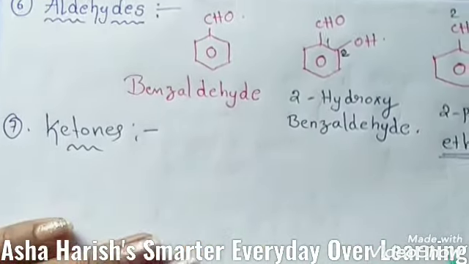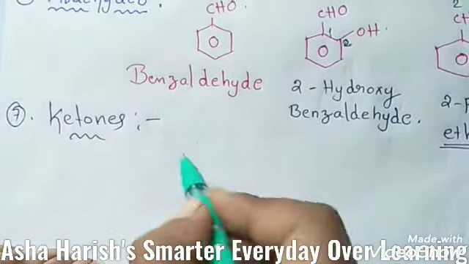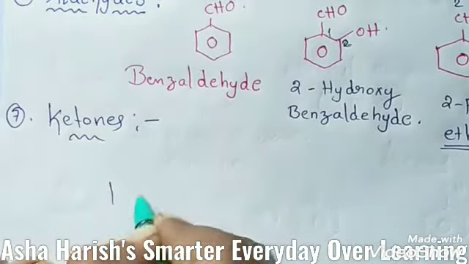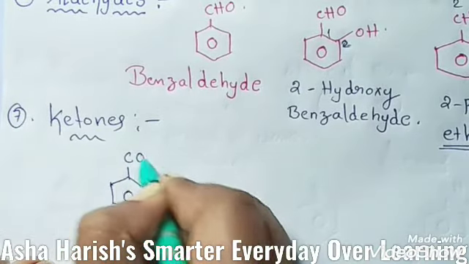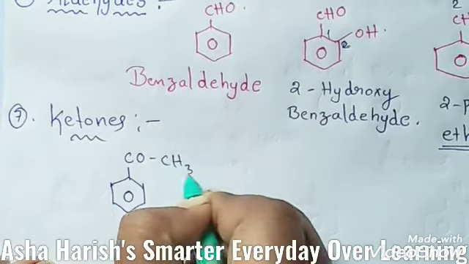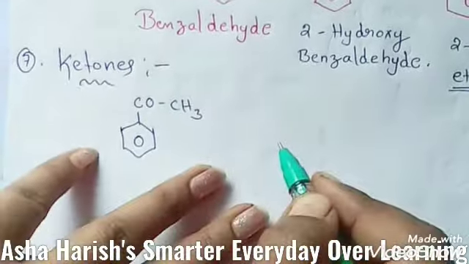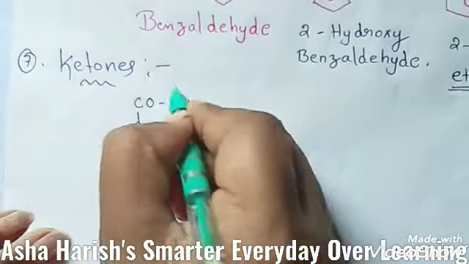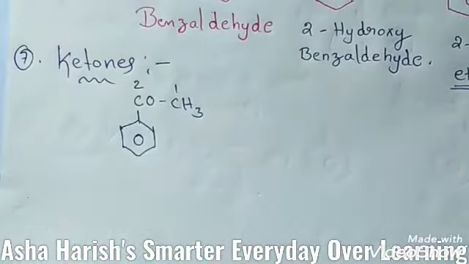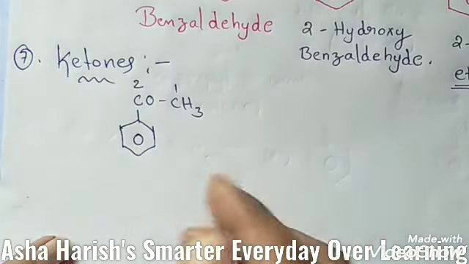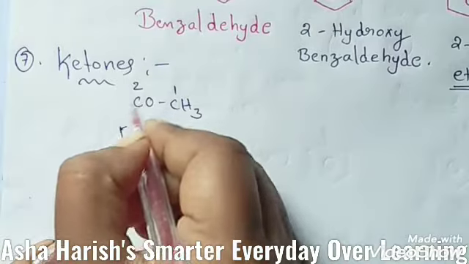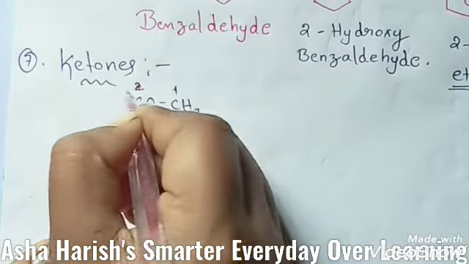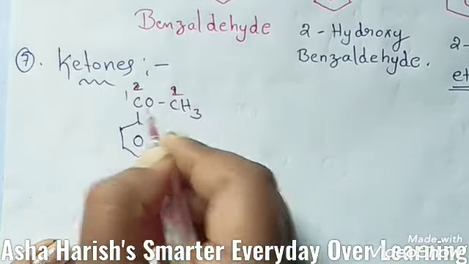In this representation of ketones, C double bond O, that you know very well, and here is the benzene ring. To this benzene ring, suppose COCH3, C double bond O is the ketonic group, that you know. Here, if you give numbering to these carbons 1 and 2, this is the C double bond O, so you should give first priority to this carbon.